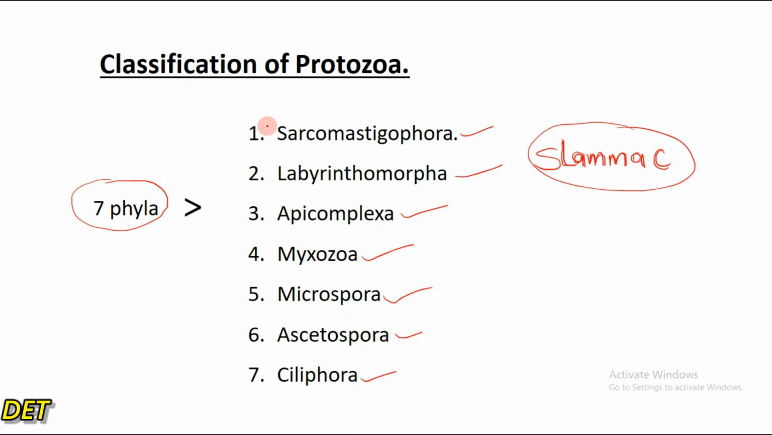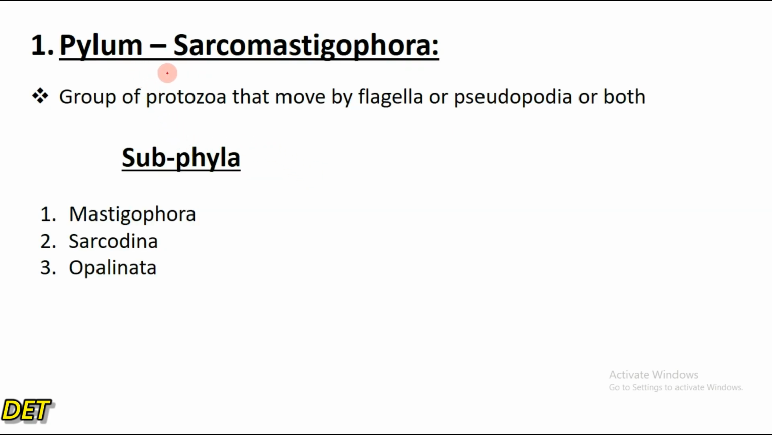So in this video, we're going to focus on the phylum Sarcomastigophora and Labyrinthomorpha, right? So the phylum Sarcomastigophora comprises a group of protozoa that move by flagella or pseudopodia or both. They move with the help of flagella, pseudopodia, or both locomotory organelles, right?